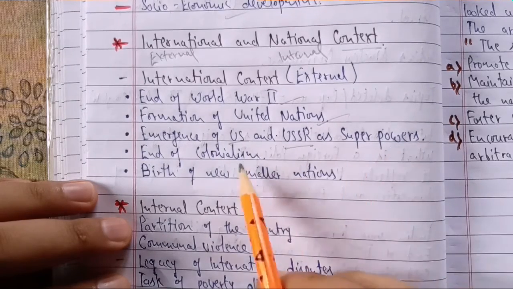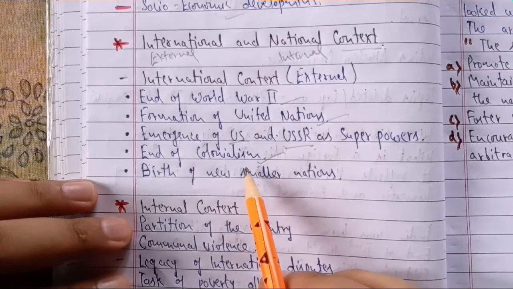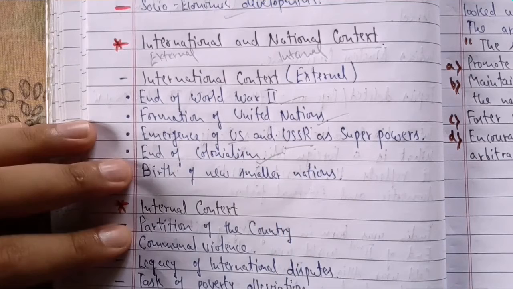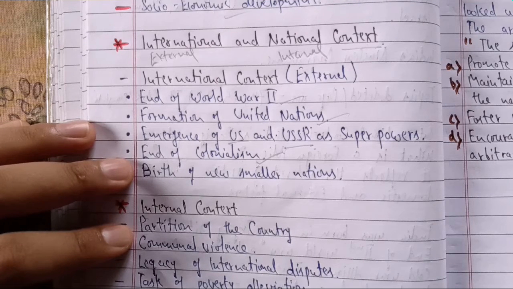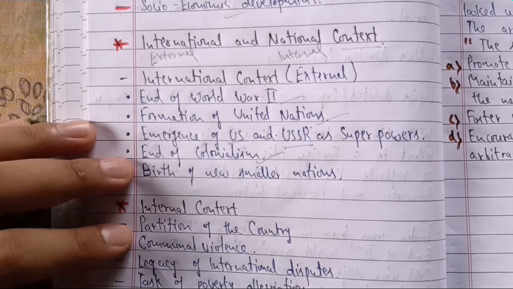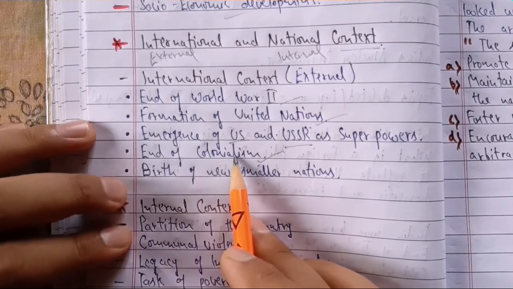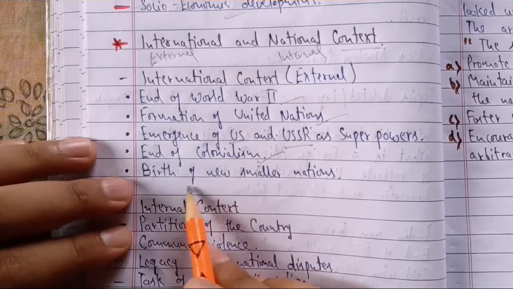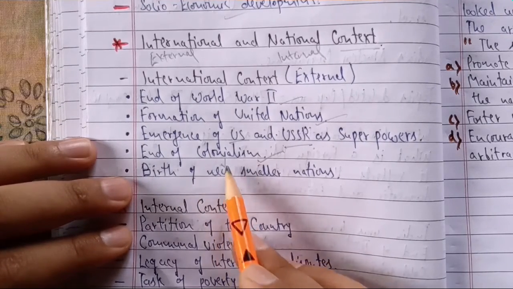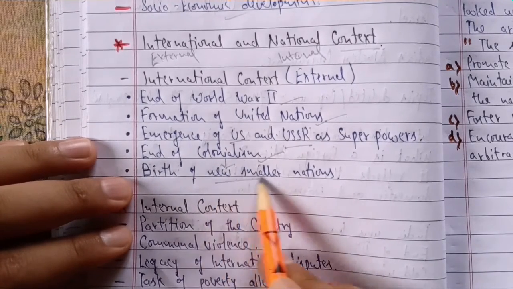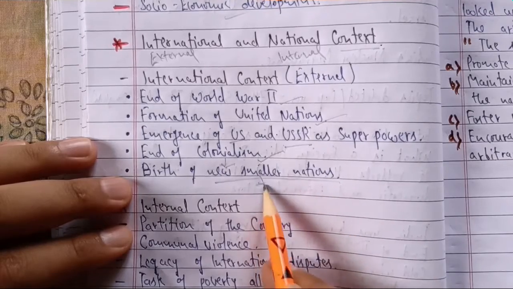They were the superpowers. End of colonialism, as I told you, many smaller countries which were the colonies of British, France or Portuguese, like Asian countries, African countries, Latin American countries, now got independence, and it was the end of colonialism after the Second World War. Birth of new nations: because of this end of colonialism there was birth of new smaller nations, and one out of them was India.